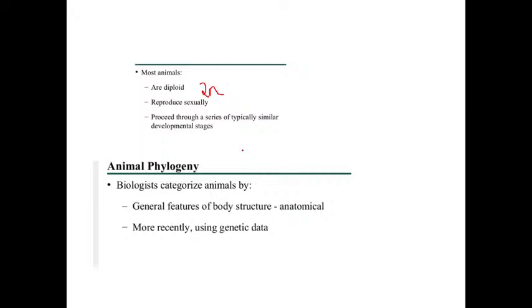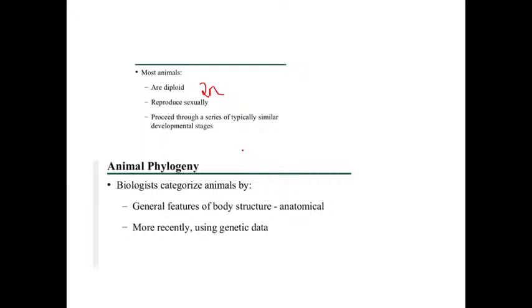Body structure similarity, that is anatomy. Anatomy means body structure. Organisms with anatomical similarity are put in one group. That is what is done in phylogeny.